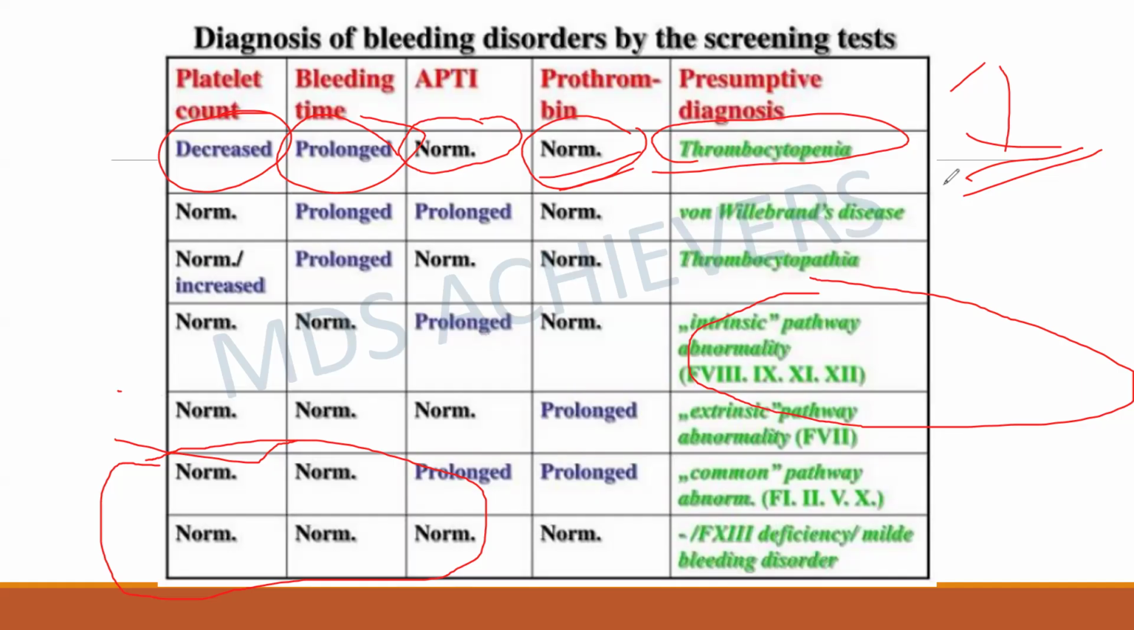In the intrinsic pathway, only the activated partial thromboplastin time is increased, whereas in the extrinsic pathway, the prothrombin time is prolonged. In the common pathway, both activated partial thromboplastin time and prothrombin time are prolonged. In factor 13 deficiency, all the tests are normal, but there is a bleeding disorder because of the deficiency of factor 13.